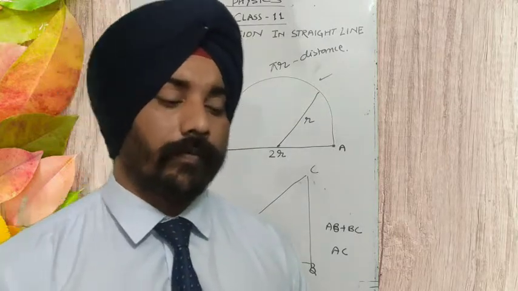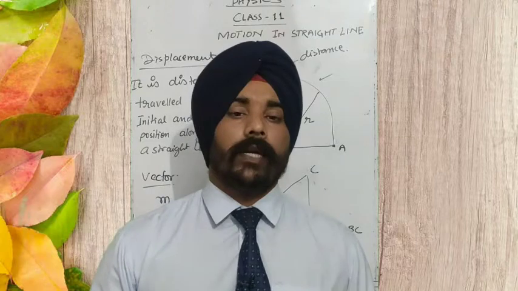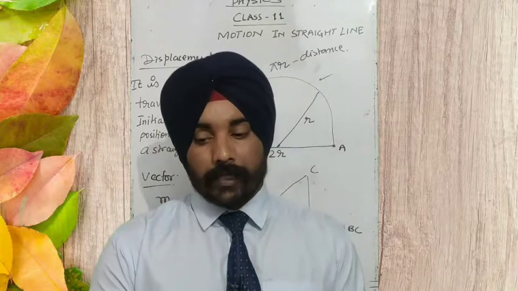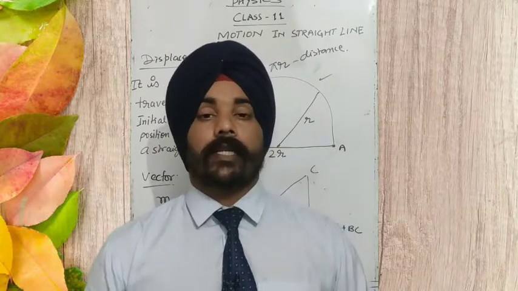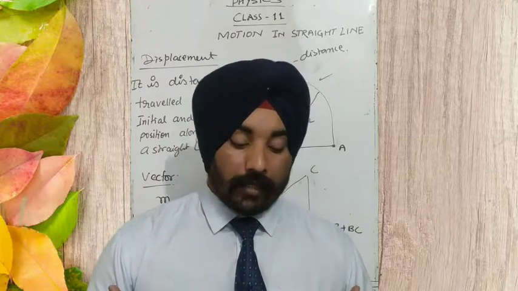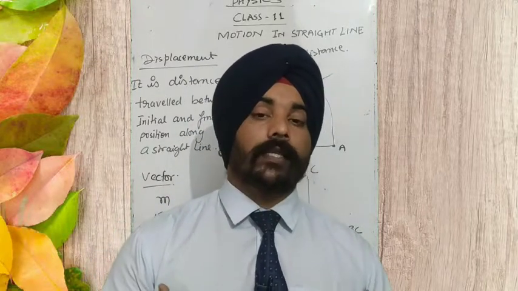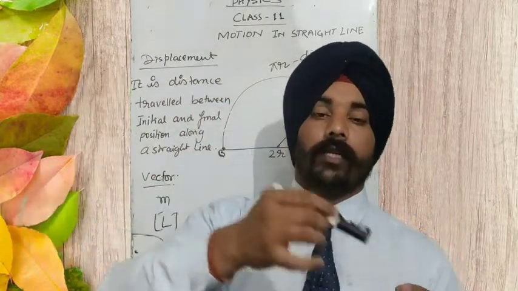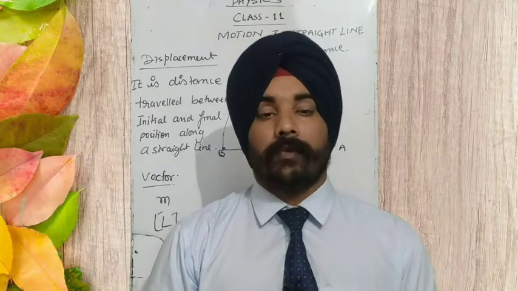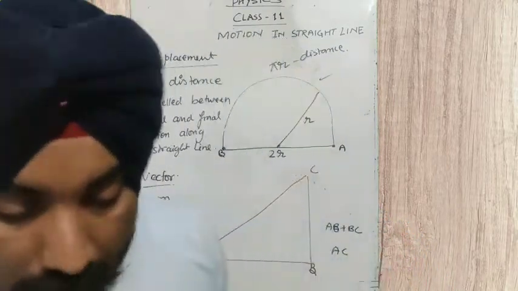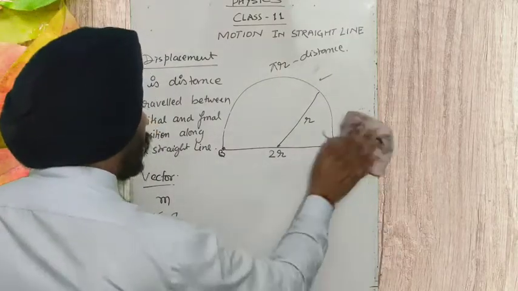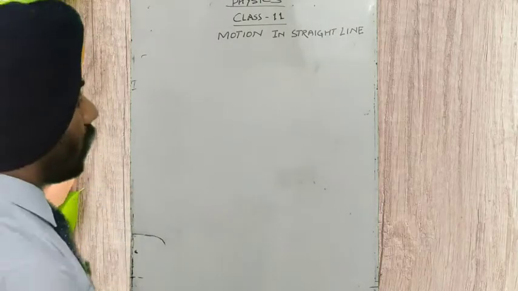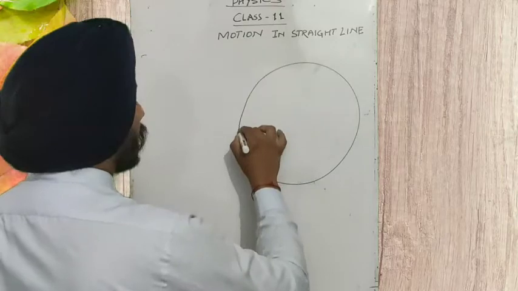Okay, there is a question now. Can displacement be zero for a body in motion? If a body is moving, can the displacement for that body be zero? Obviously it can be. If a body is traveling from initial to final and then back to the initial position, then its displacement will become zero. Like a body is moving in a circular path and it completes one revolution.